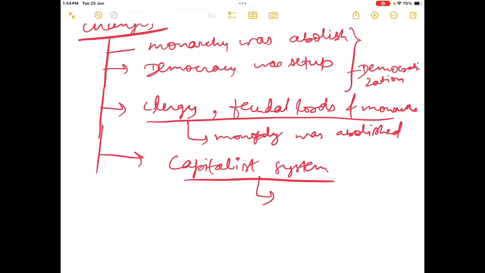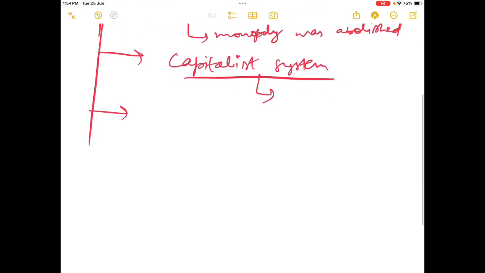Obviously they started focusing more on the production process and setting up industries. So capitalist systems developed, and capitalist classes and new classes emerged.